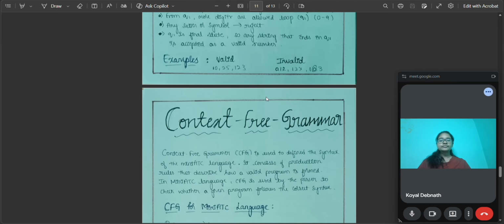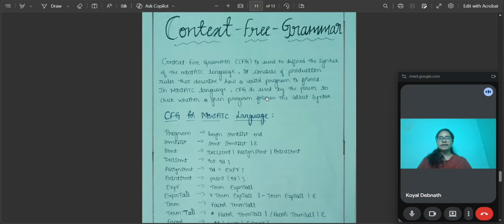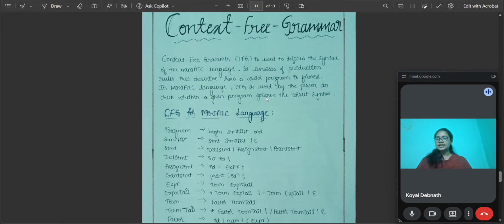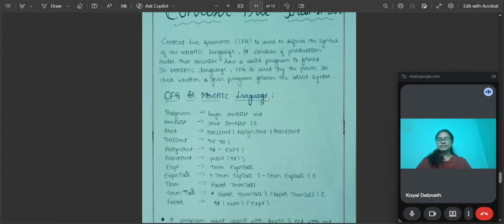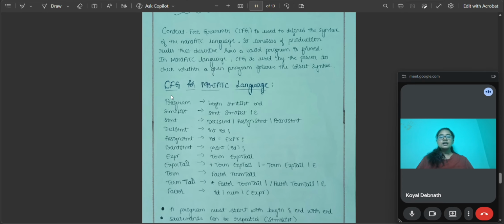So next, what is the concept of context free grammar? What is context free grammar? It is used to identify the syntax of the MiniATC program. So it defines the syntax rules of the MiniATC language. It contains terminals, non-terminals, a start symbol, and production rules. So here is the language for the CFG.